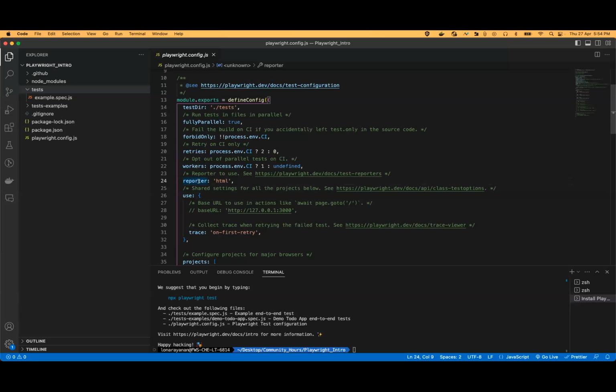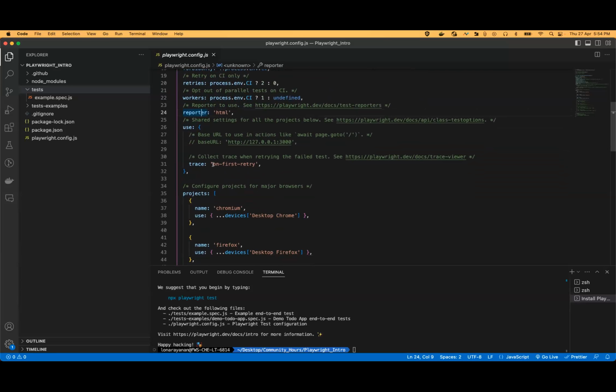Reporters: there are multiple reporters like list, HTML. Playwright also supports custom reporters, and Playwright also provides third-party reporter support. So we can use those kinds of reporters over here.